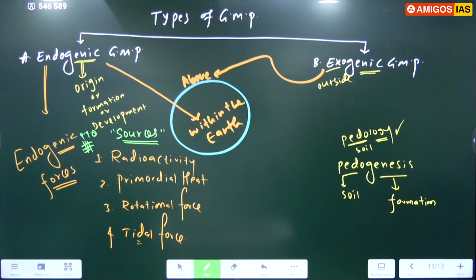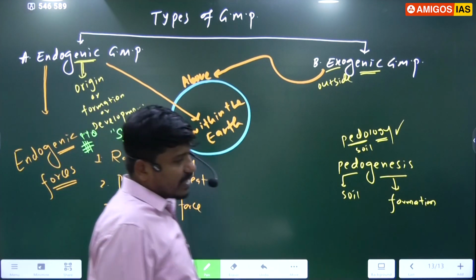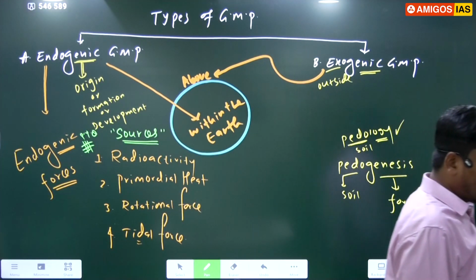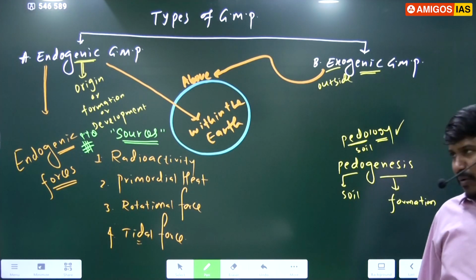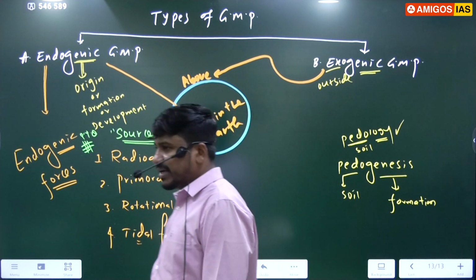Fourth one, tidal force created by sun, moon and earth. Full stop.